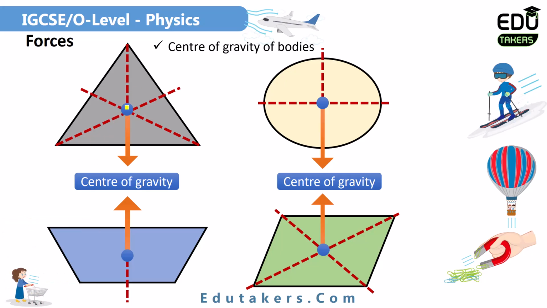First of all, here is the center of gravity of a triangle. In the second shape, the center of the circle is given, which is the center of gravity of this shape. And for the rectangle, the center of gravity is also at the center. So for all of these shapes, as these are symmetric bodies, the center of gravity would be the center of all of these objects.